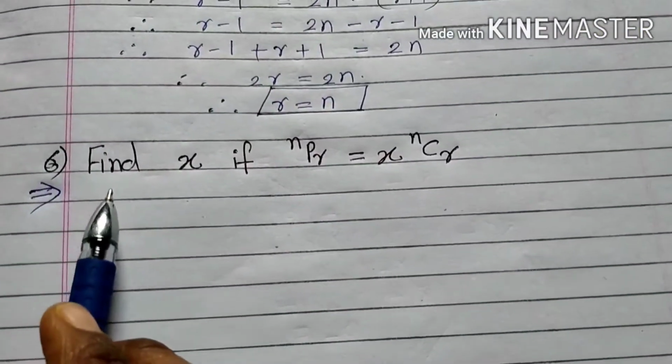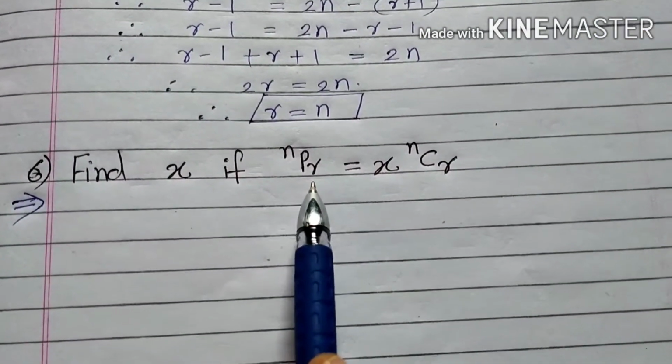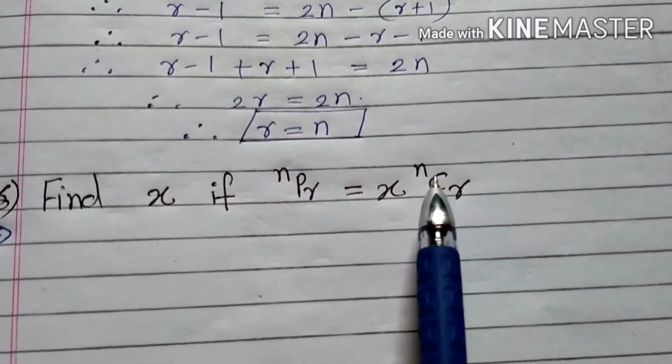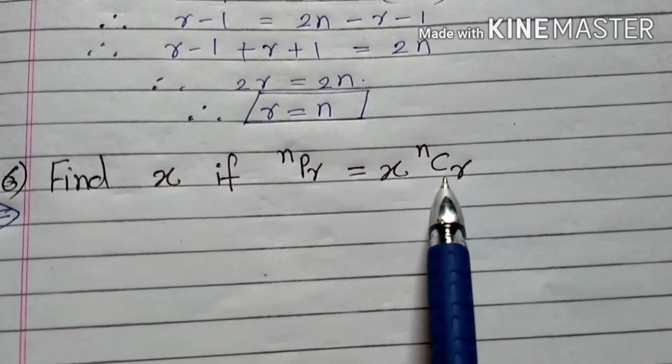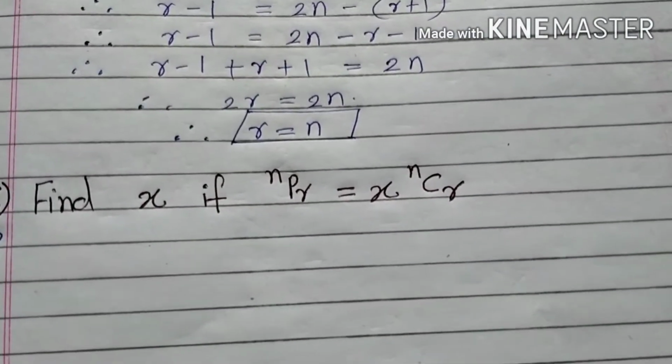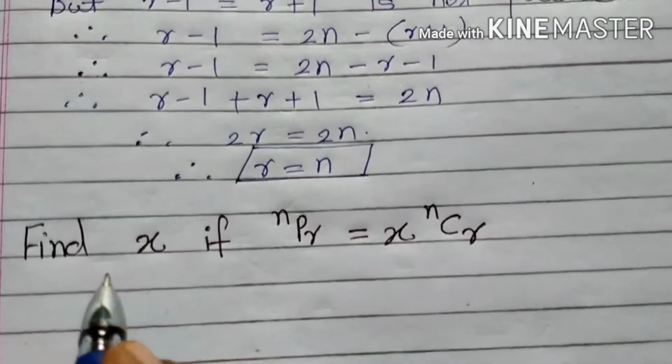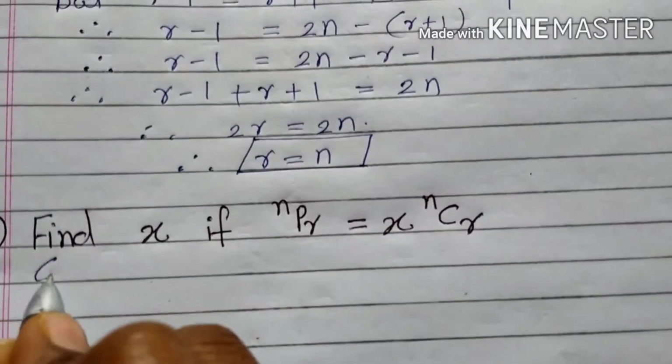Now next, find x if nPr is equal to x into nCr. nPr means permutation and nCr means combination. So we have to find the value of x. So nPr is given.